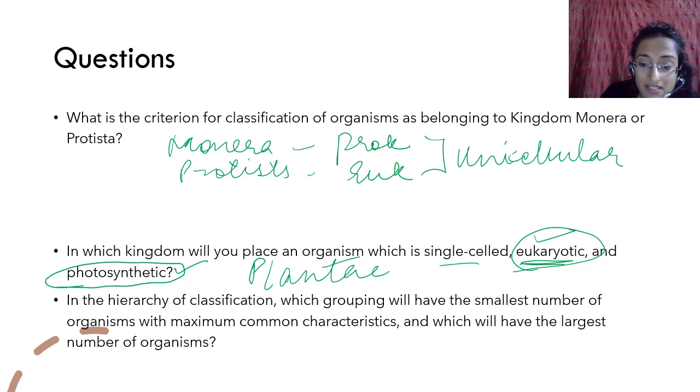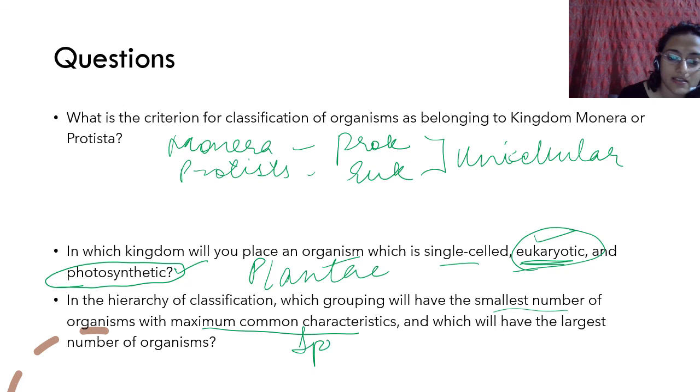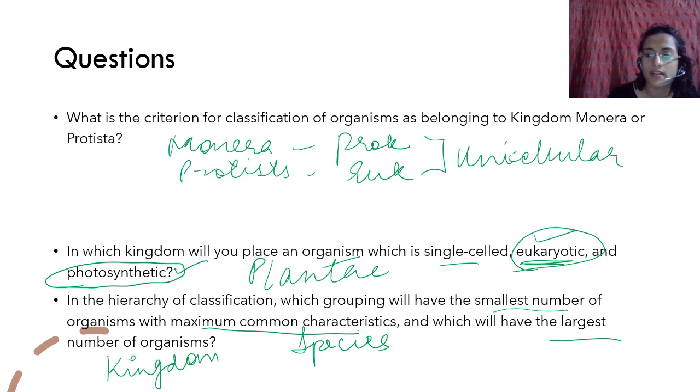In the hierarchy of classification, which grouping will have the smallest number of organisms with maximum common characteristics and which will have the largest number of organisms? Please keep in mind, keep the pot clean, otherwise the family gets sick. So smallest number, maximum common characteristics will be species, and the largest number of organisms will be kingdom. Okay, I hope you understand this.